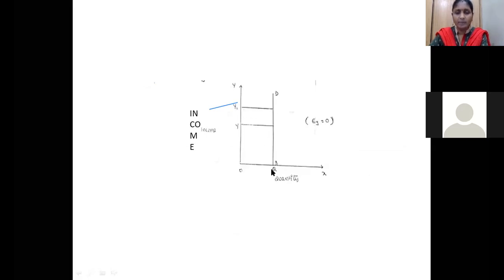But the quantity demanded for the person is the same as at the beginning. So it is not going to be changed. The quantity demanded is at the single line. So there is no change in the quantity demanded, but the income is changed from 50,000 to 60,000. The quantity demanded is the same on this same line. So this is called zero income elasticity.